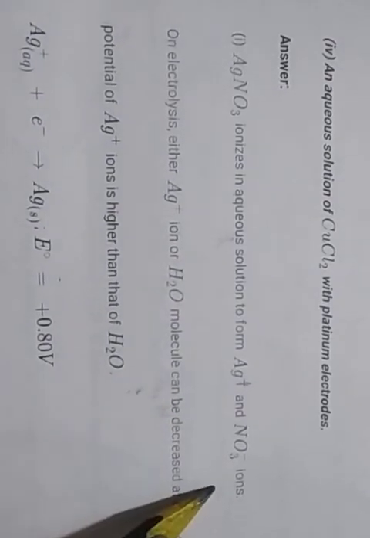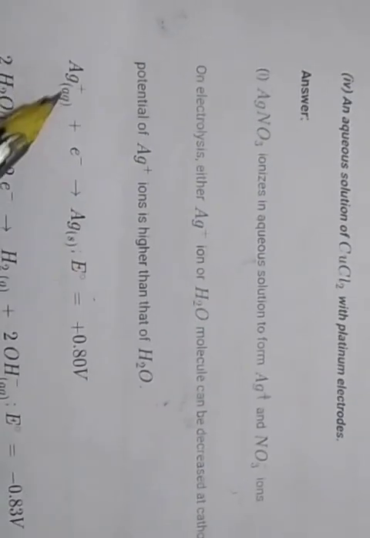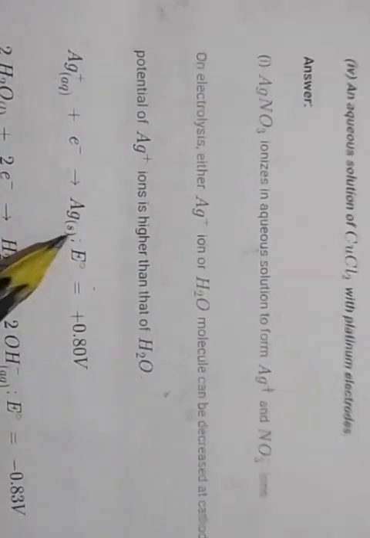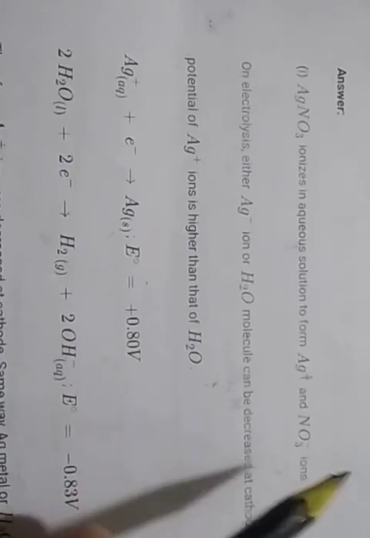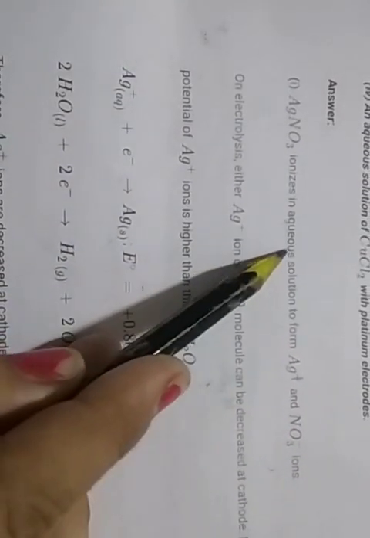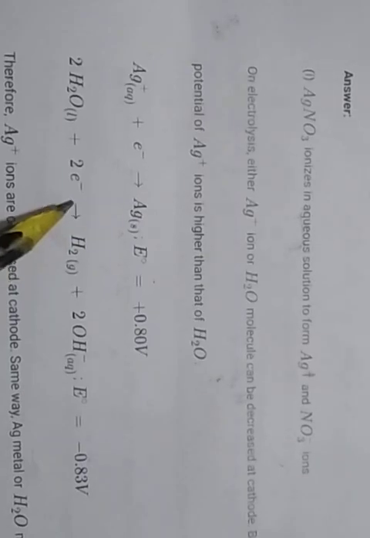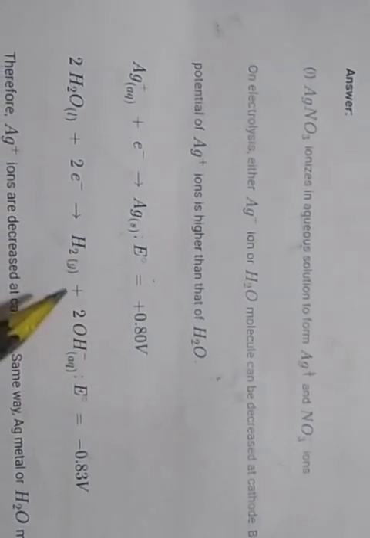AgNO3 ionizes in aqueous solution to form Ag plus and NO3 minus ions. Ag plus gains one electron and converts into Ag, so its standard electrode potential value is plus 0.80 volt. Then, the second one, we take the aqueous solution, that is water. Water also gains 2 electrons and converts into hydrogen and 2 OH minus ions, so its electrode potential is minus 0.83 volt.